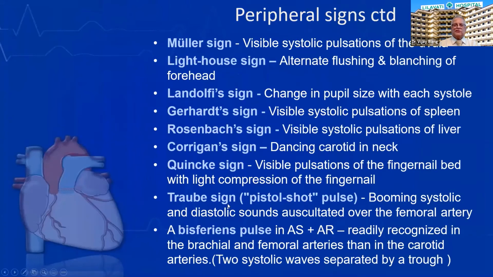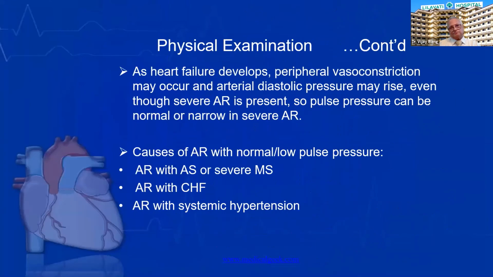Then there are several other signs like Muller sign, Corrigan sign of dancing carotids, and pistol shot sounds may be heard at the aortic area. When the pulse is bisferiens, then AR is associated with AS. This bisferiens pulse is best felt in the brachial or femoral artery, not in the carotid.